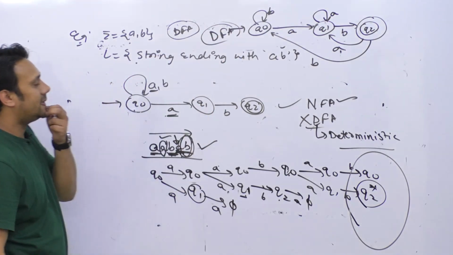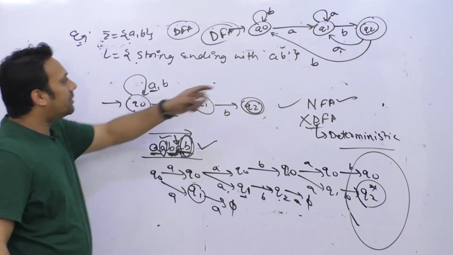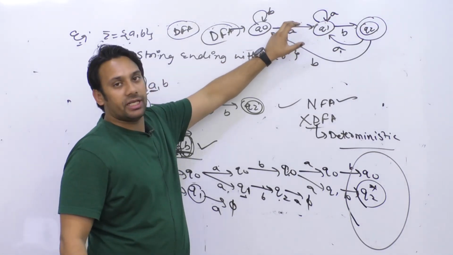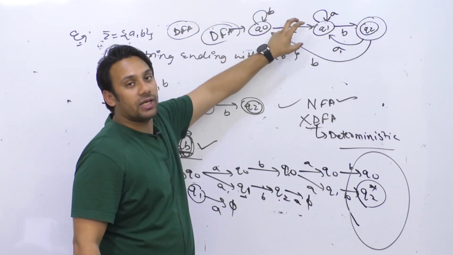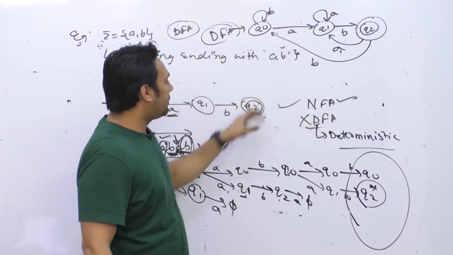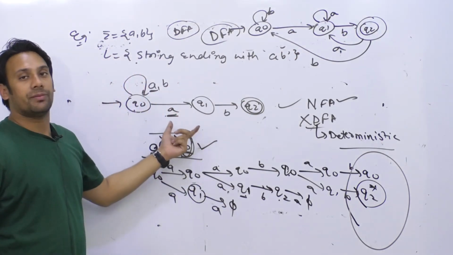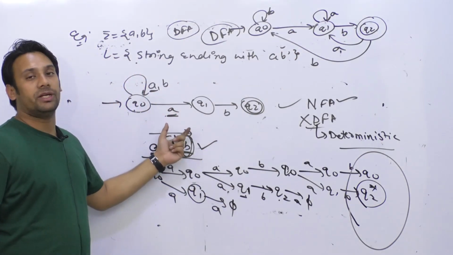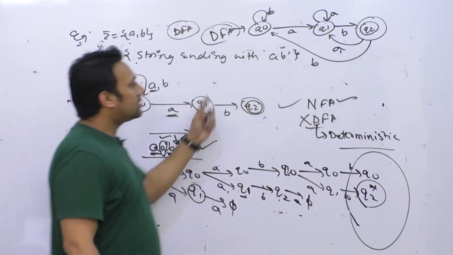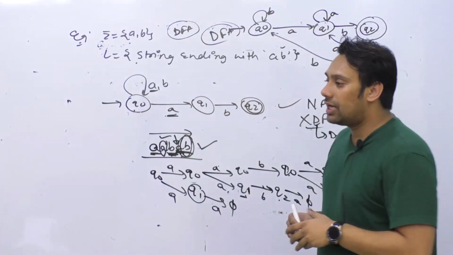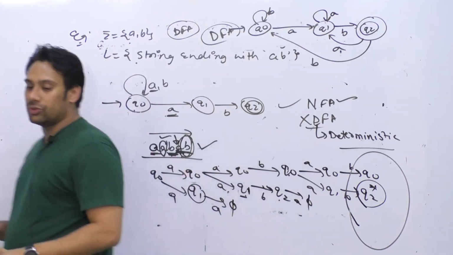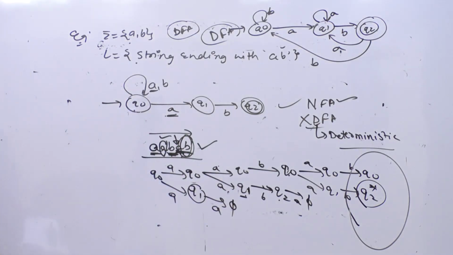So here also it will accept all those strings which are ending with AB. If a string is not ending with AB, it will not accept it. It will also accept only those strings which are ending with AB. If the string is not ending with AB, it will not accept it. So this is a huge difference between both of them. I think by this example it should be clear to you what is the difference between an NFA and DFA.